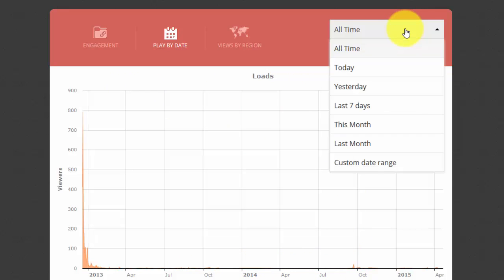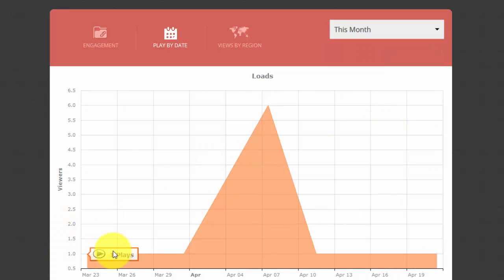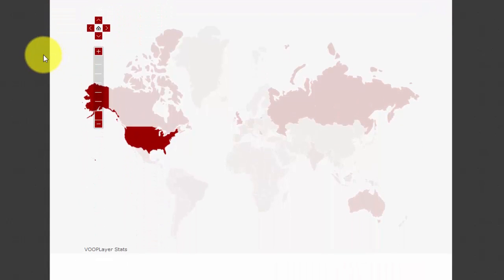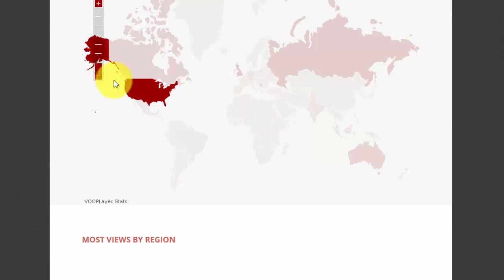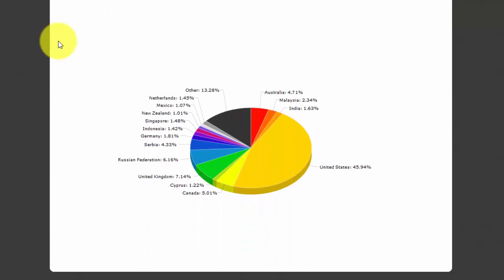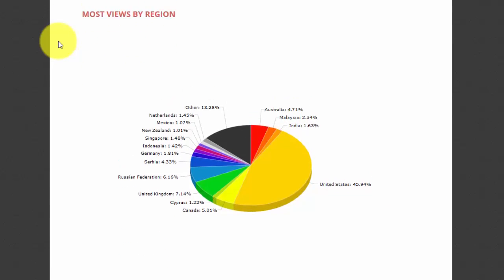And then again, you can change that over here if you want to change when the plays were, if you want to know what plays were last 7 days or this month, etc. So if I click on this month, you can see all the plays during the last 30 days. Okay, and then we can click on the views by region, and this will show you all the views, where in the world your viewers are coming from. This is a quick globe that gives you a look at it. And then if you scroll down, it gives you a nice pie graph that shows you where most of your viewers are. Very, very cool stuff.